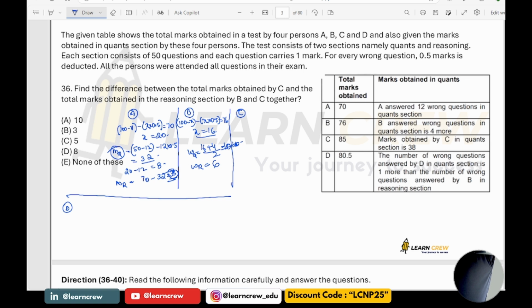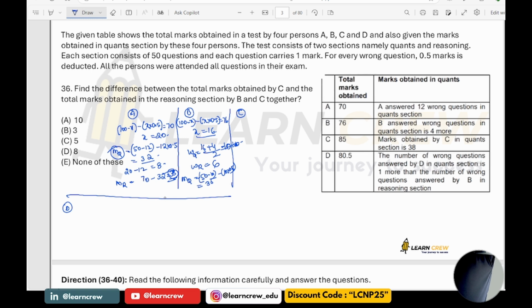Okay, so now marks obtained in quant. Marks obtained in quant would be 50 minus 10, minus 10 into 0.5, which is 35.